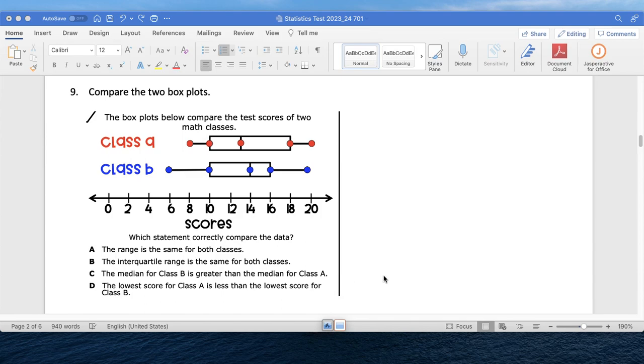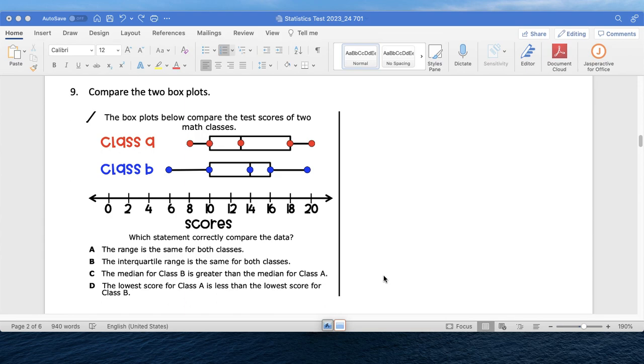Number 9, here it says compare the two box plots. The box plots below compare the test scores of two math classes, Class A and Class B. Which statement correctly compares the data? A, the range is the same for both classes.